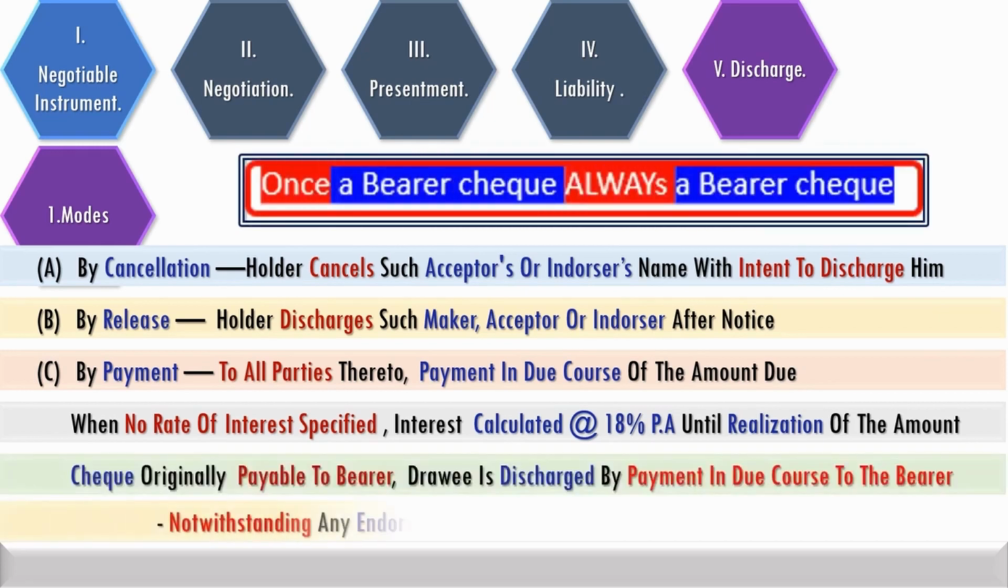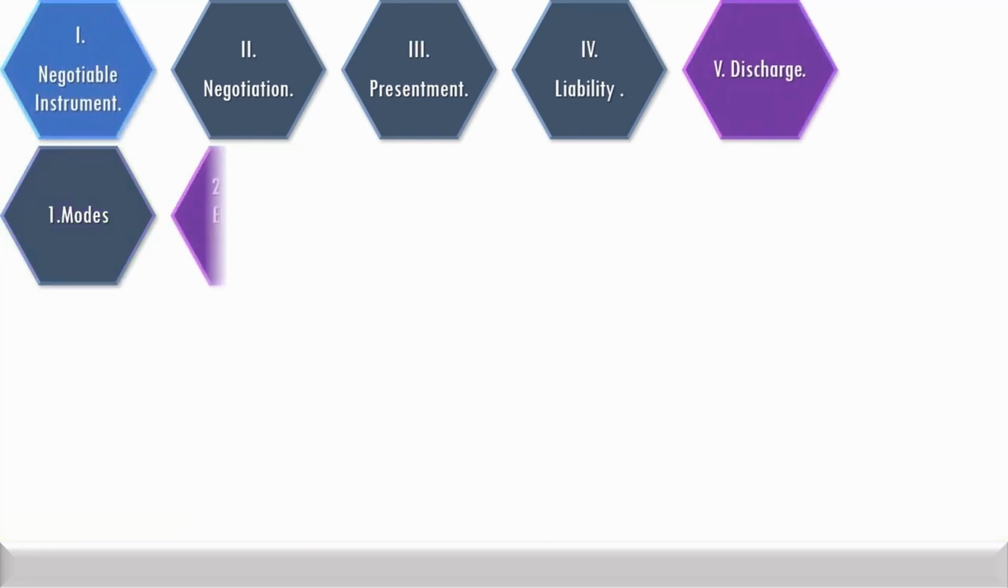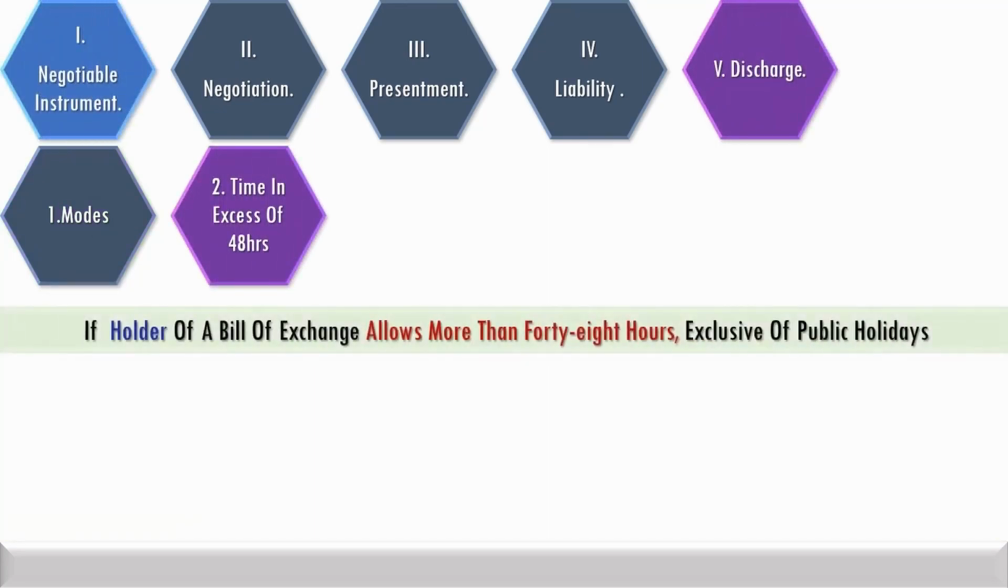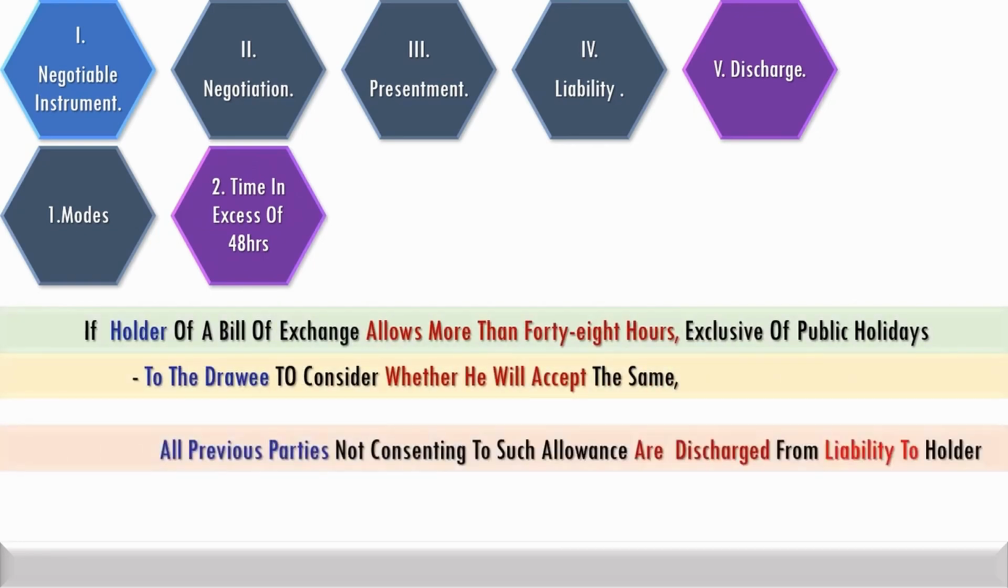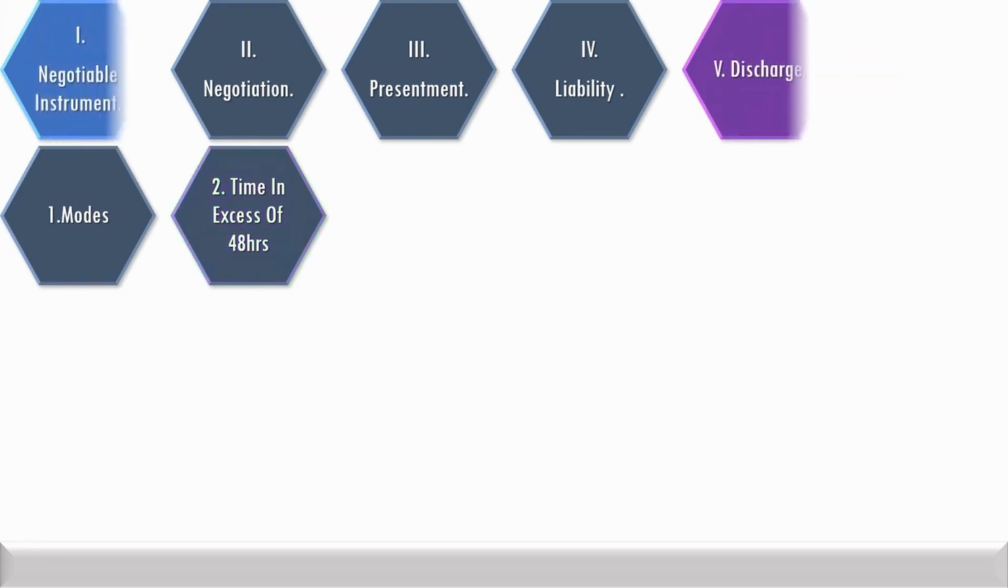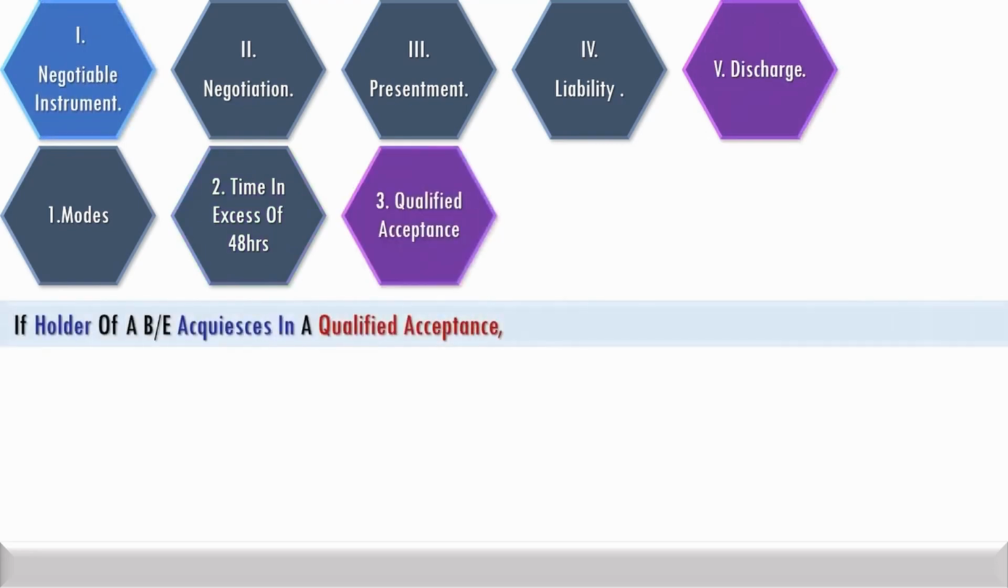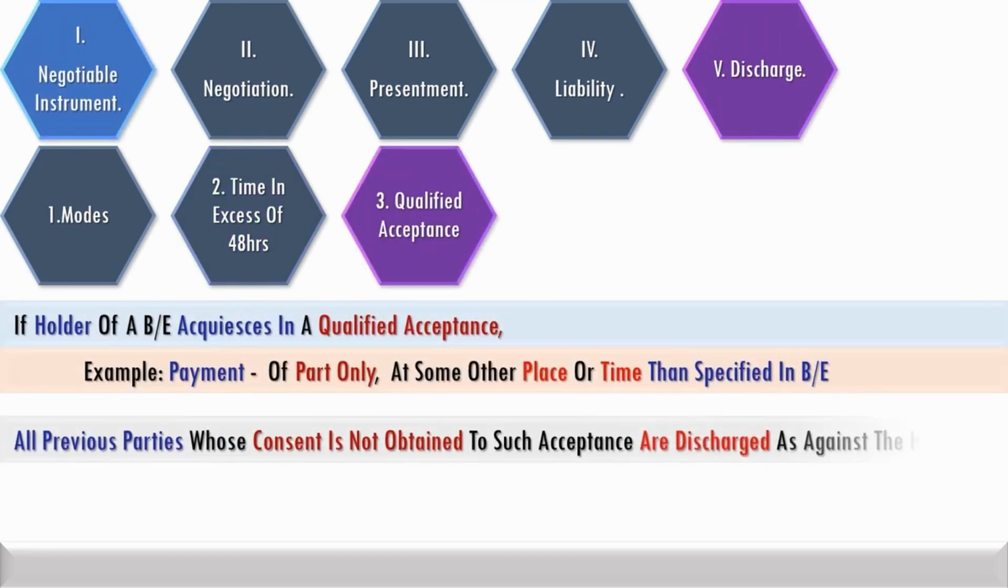For a check originally payable to a bearer, the drawee is discharged by payment in due course to the bearer, notwithstanding any endorsement appearing thereon. If the holder of a bill of exchange allows more than 48 hours, exclusive of public holidays, to the drawee to consider whether he will accept the same, all previous parties not consenting to such allowance are discharged from liability to the holder. If the holder of a bill of exchange acquiesces in a qualified acceptance, all previous parties whose consent is not obtained to such acceptance are discharged as against the holder.